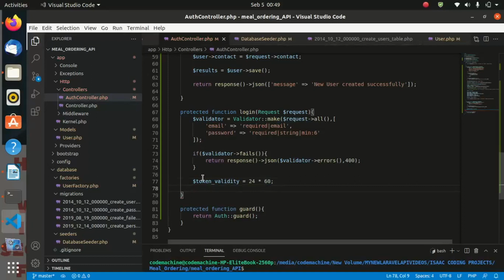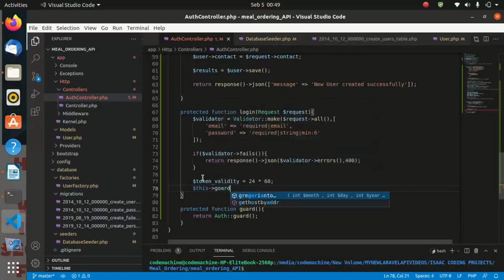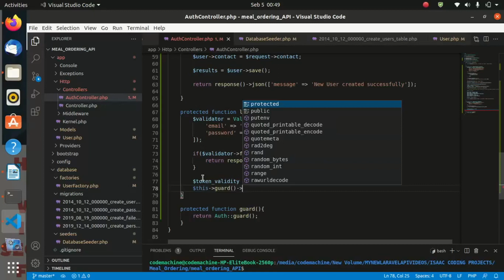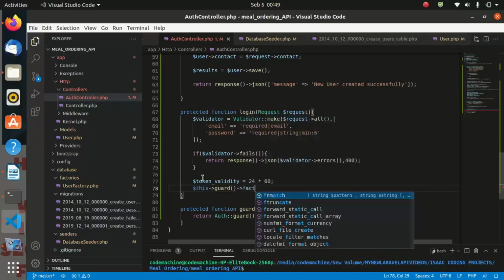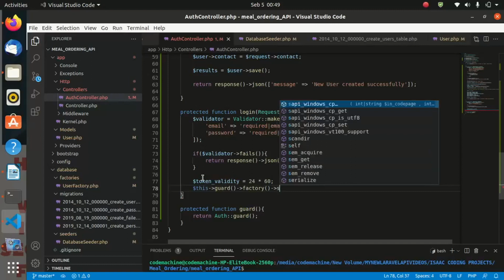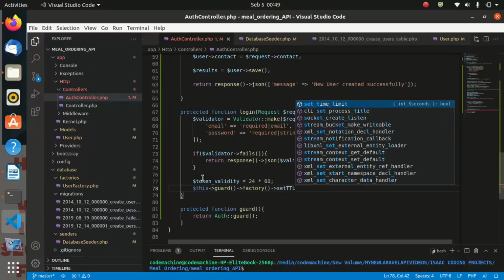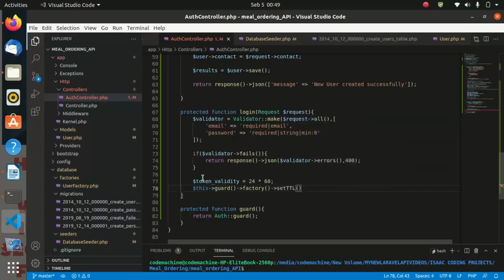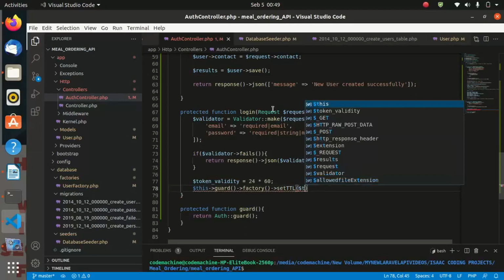And now let us say $this guard, and we use factory, set TTL, then we pass in our token validity.